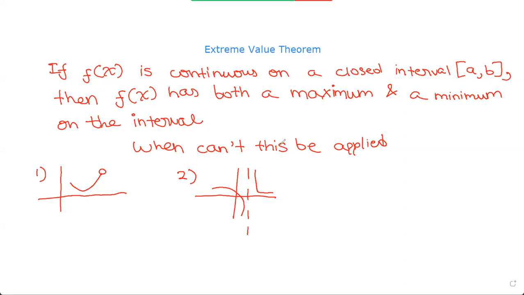One thing you have to know about EVT, or extreme value theorem, is that sometimes the minimum and maximum value are the same. For example, if it's a horizontal line, the minimum and maximum value are the same. Now let me discuss what is a maximum extrema. So you have to use all this knowledge to solve problems. I'll discuss more questions on these in the next class.